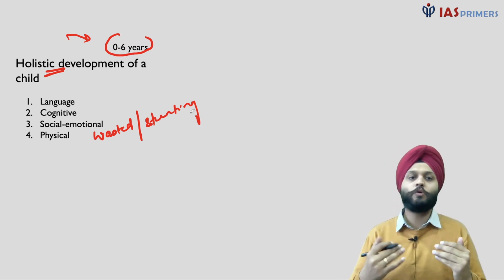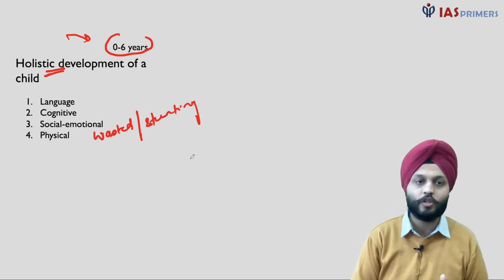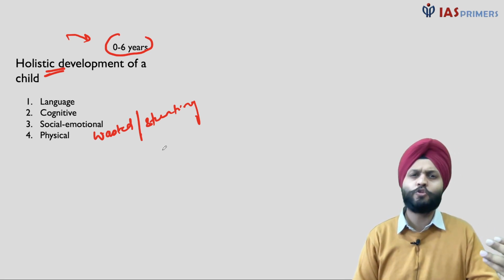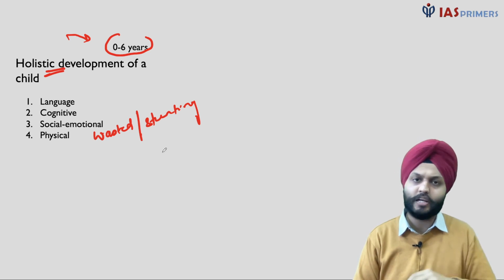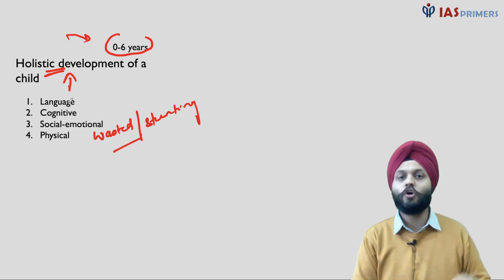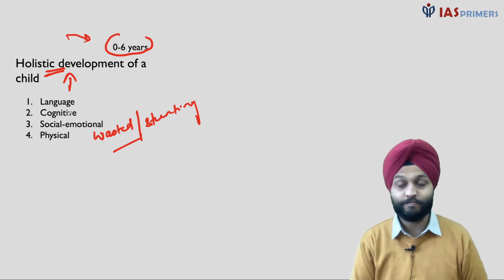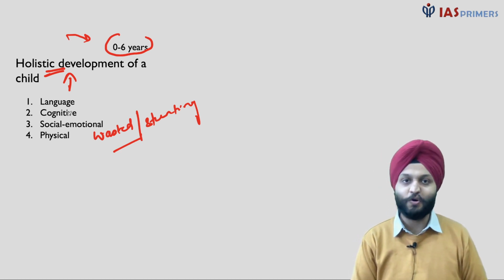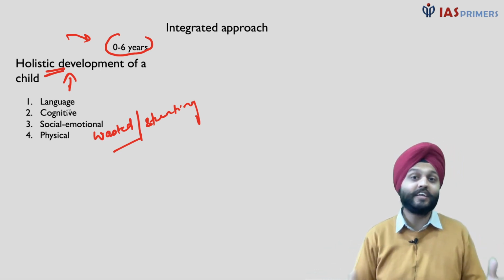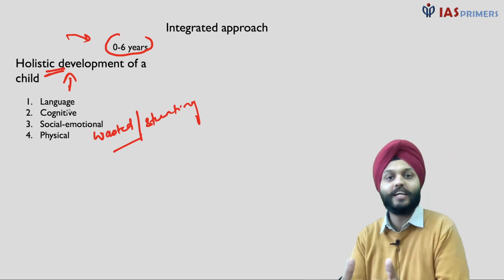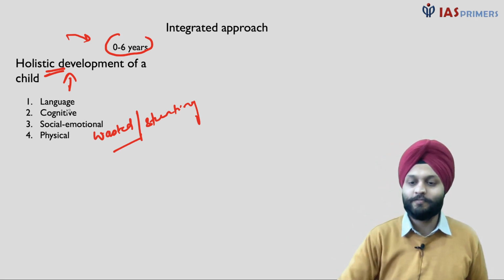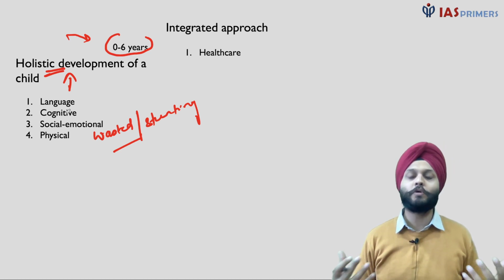So when we talk about the holistic development of the child, we are talking about the physical side as well as the physical health, psychological aspects, mental aspects. All of this is covered in the holistic development of a child. And naturally, holistic development shall come with an integrated approach, right? Yes, we are heading towards integrated child development. So we need an integrated approach over here. We need to look from multiple perspectives.